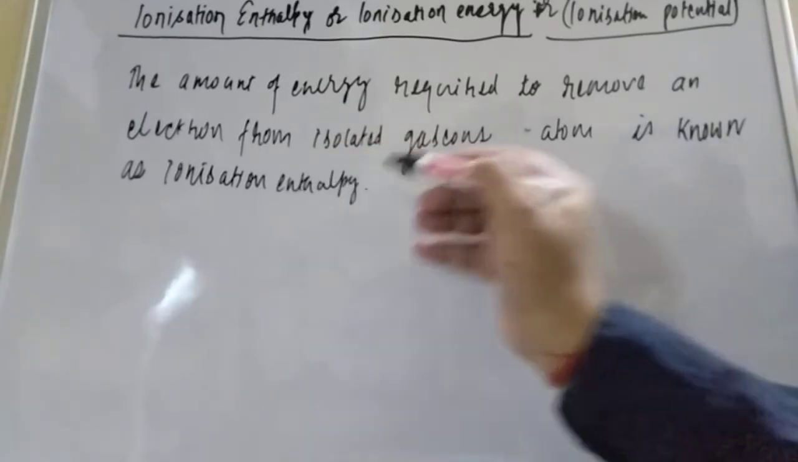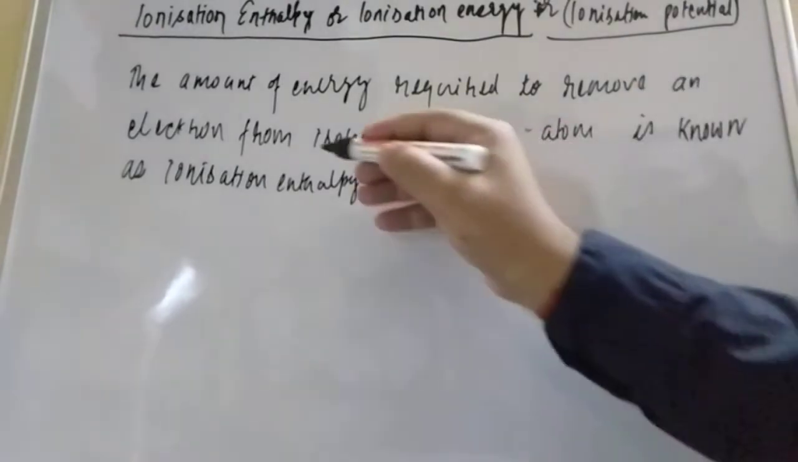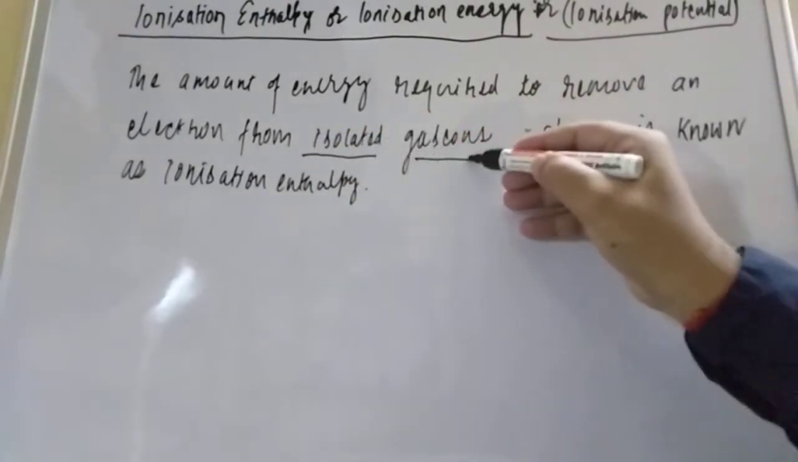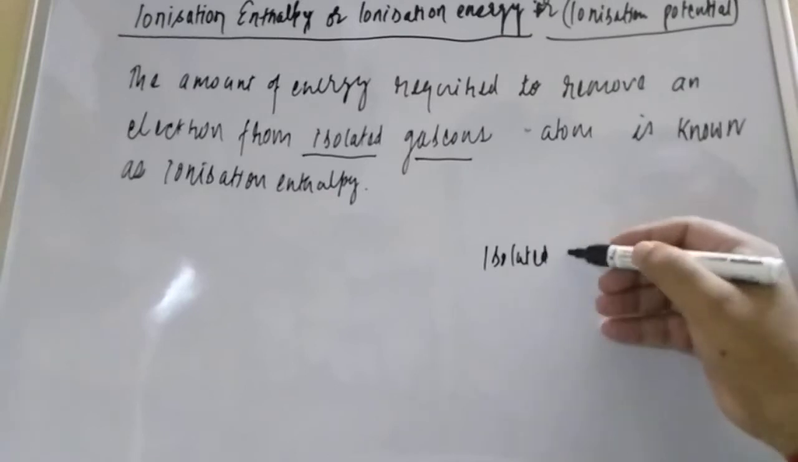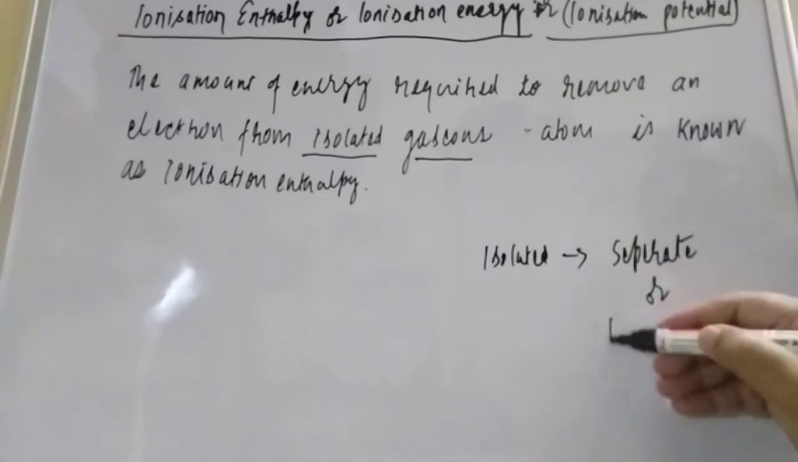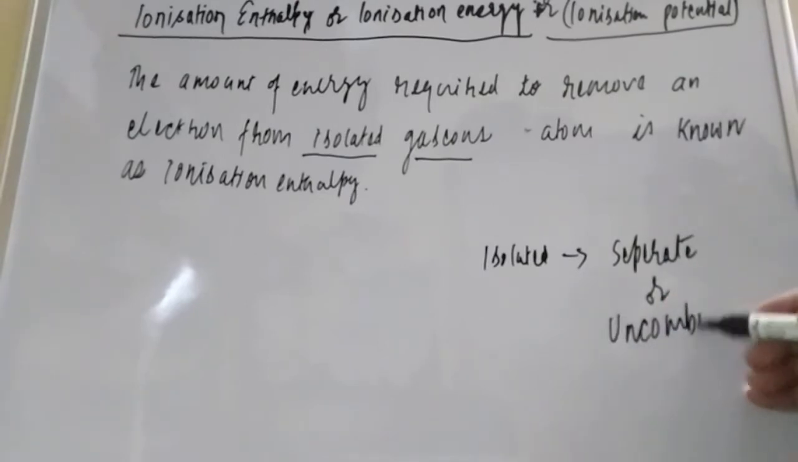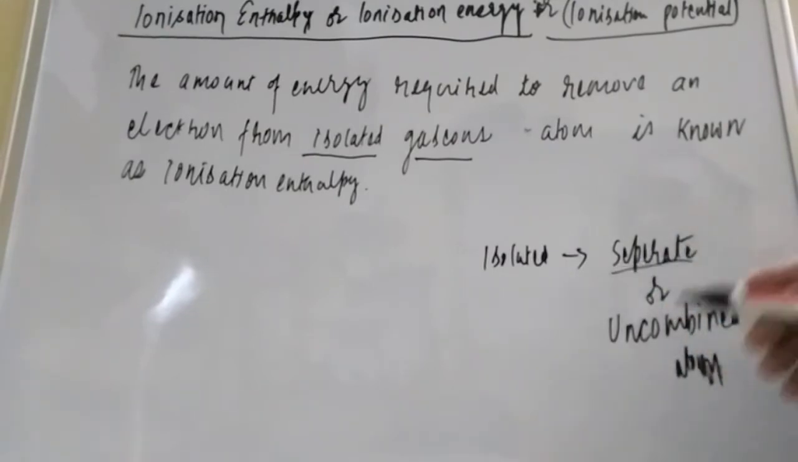Okay, so what we have to understand, student, is that some terms are being used in this definition. First one is isolated, second one is gaseous atom. What is the meaning of isolated? Isolated means separate, or you can say uncombined state, uncombined atoms. It is not the property of a molecule, friend, it is the property of an atom. So either separate, alone, or we can say uncombined state.